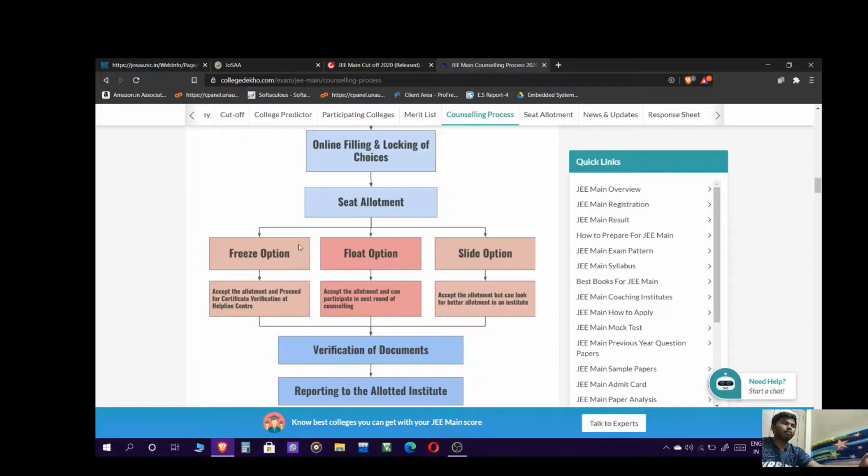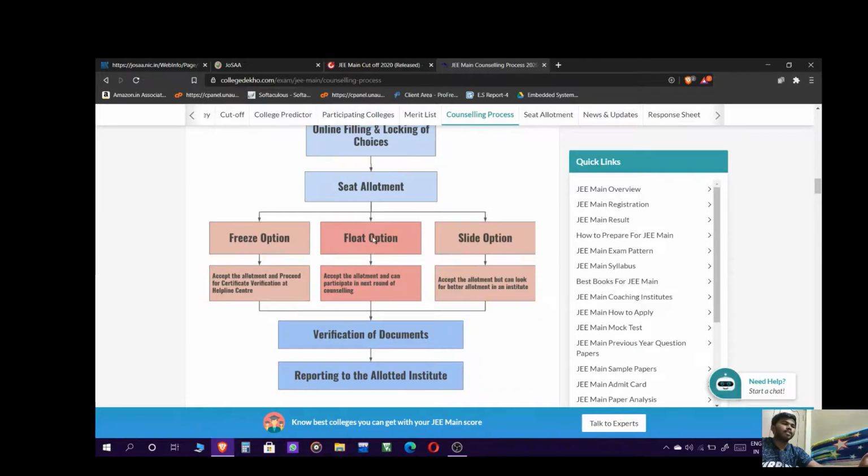Freeze option means if you got one college from your choices and you are okay with that college, then you will use freeze. If you want to wait for more rounds for the allotted seat in the particular college, you will use the float option. Okay, this is the slide option. If you like the institute but you don't want to join that particular course, and you want another course from the same institute, you will use the slide option.